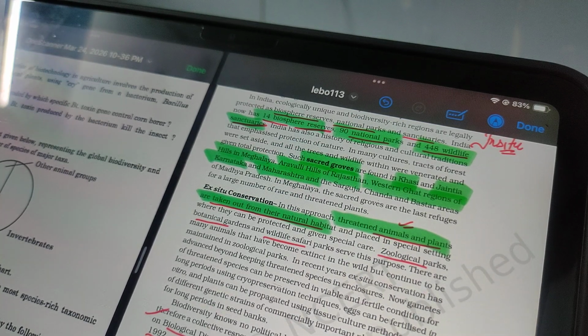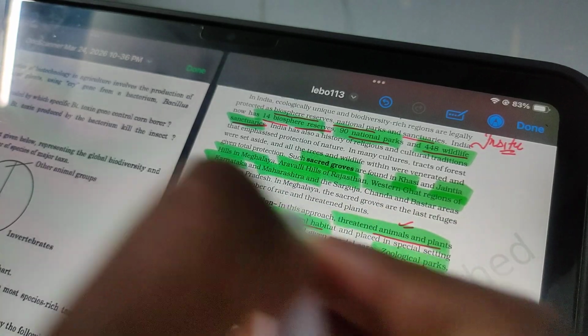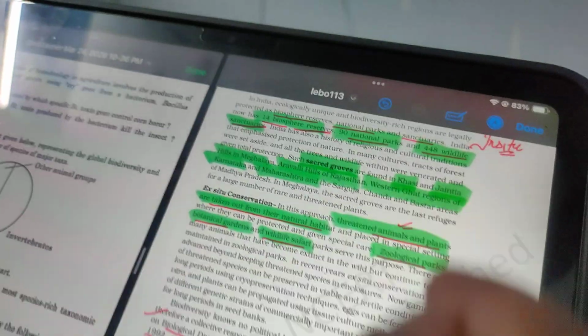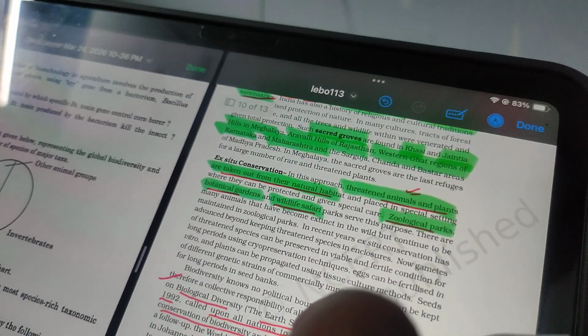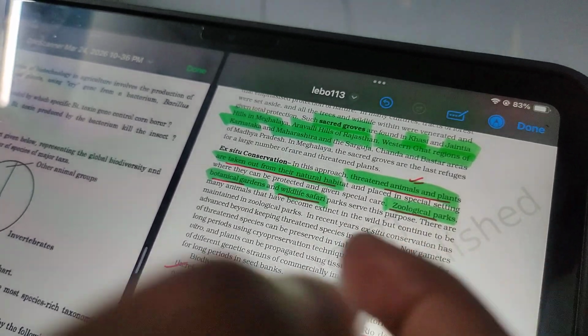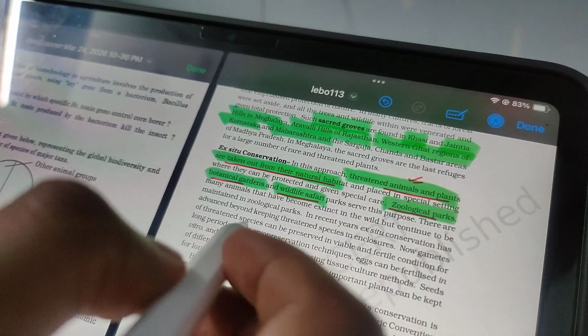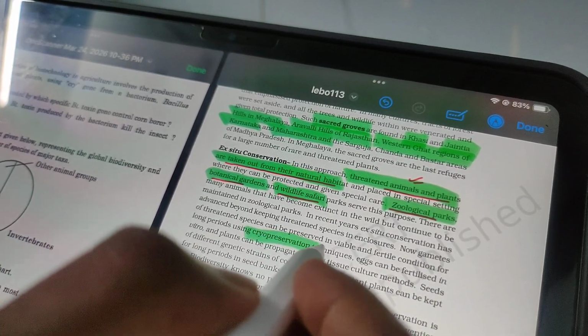For example, the formation of zoological parks, botanical gardens, wildlife safari parks. We also use the cryopreservation technique.